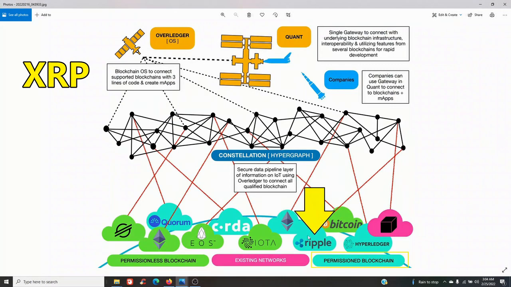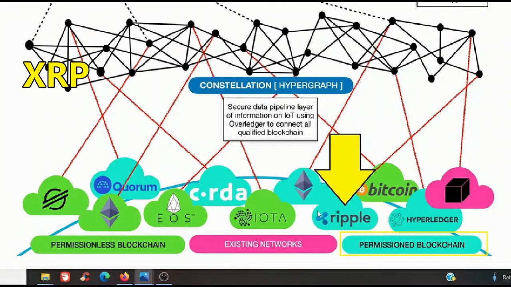Back to this one here, our familiar Ripple spot right here. Ripple here is listed as a permissioned blockchain. Now remember, Ethereum was listed as a permissionless and a permissioned blockchain. Ripple is just listed as a permissioned blockchain.